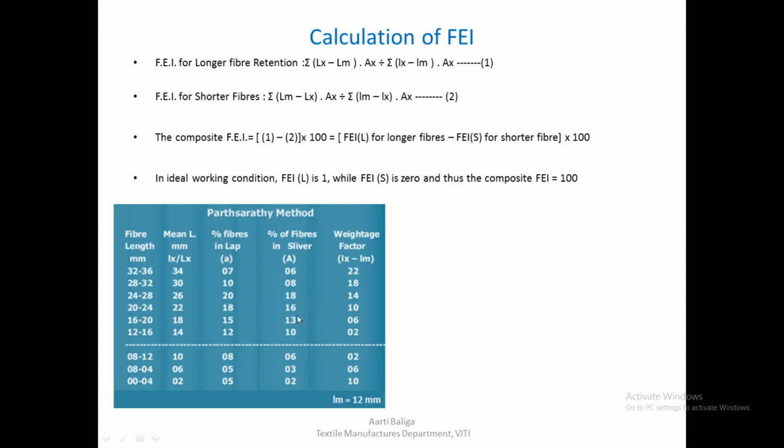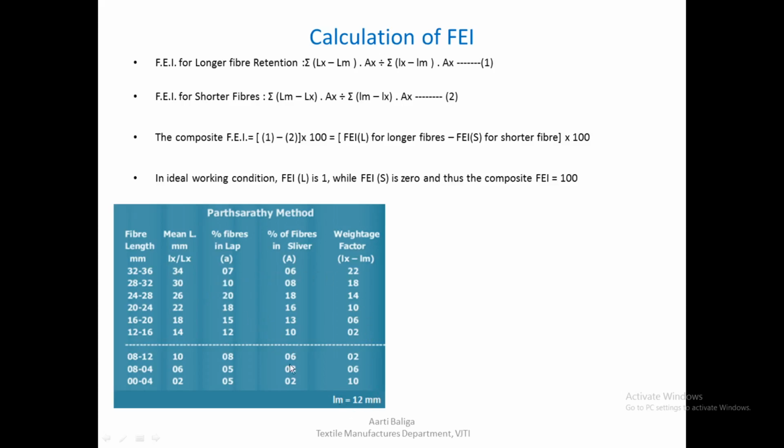So this is the distribution that is being shown here, and this line is indicative of the mean length, and the mean length is 12 mm here. So this is the weightage factor which has been calculated in the last column, which is 22 here. What is done is 34, that is Lx minus Lm, would give us 22 here.